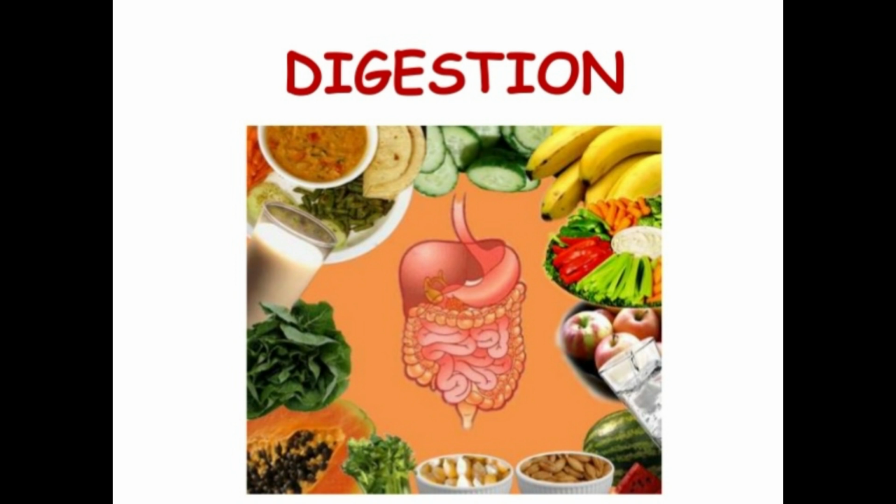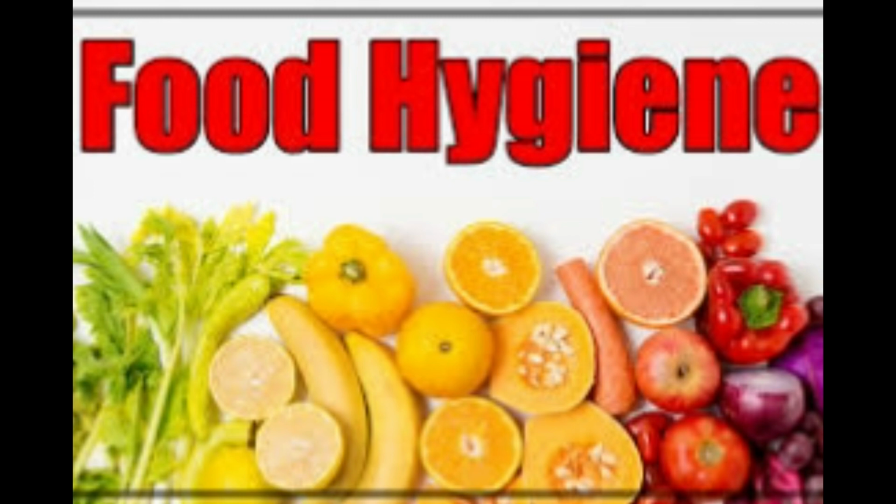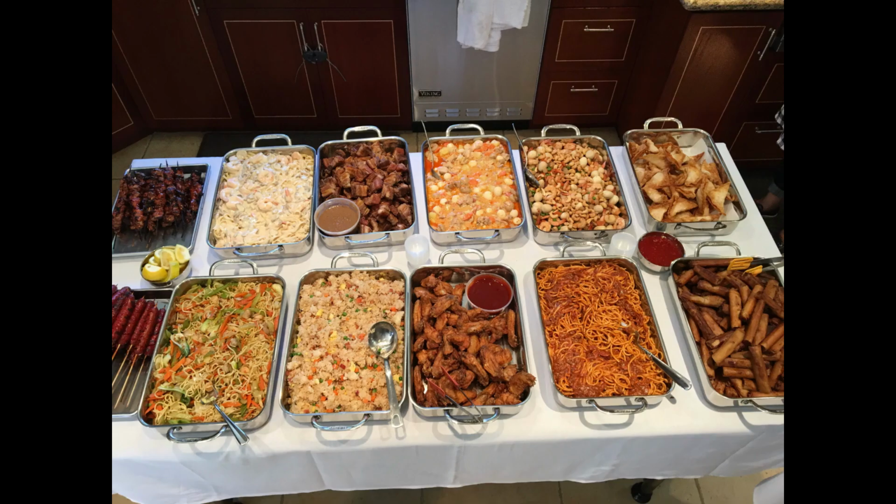Glucose is the simplest form of sugar that can be absorbed by the body to produce energy. Next, food hygiene and health. It is very important to maintain cleanliness and to keep food safe and hygienic.